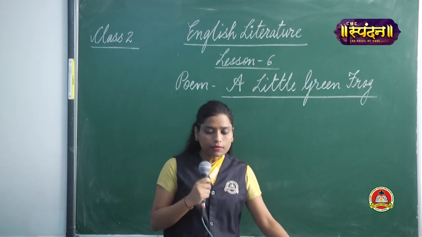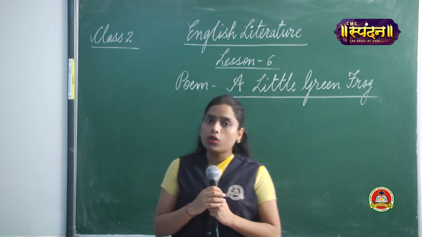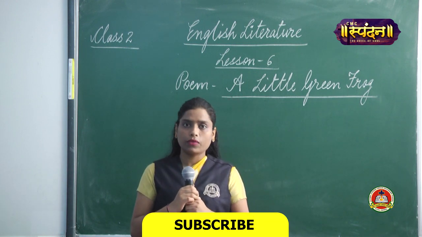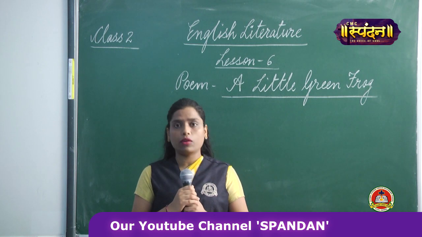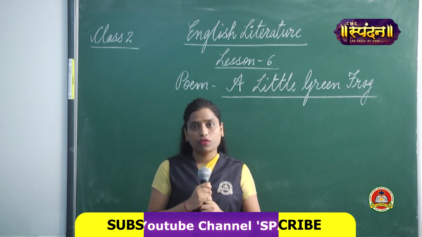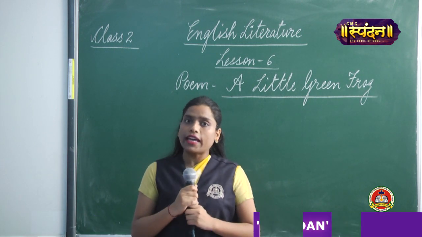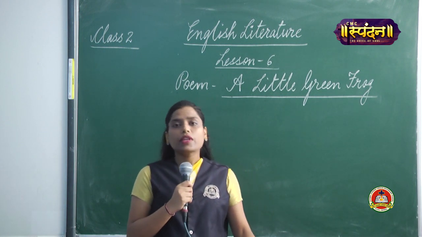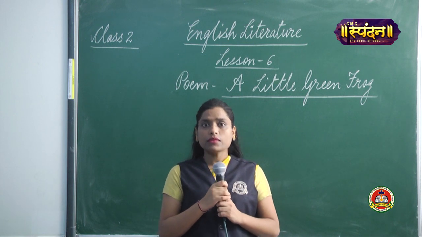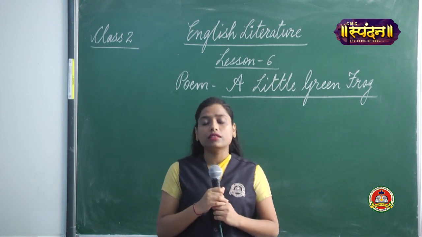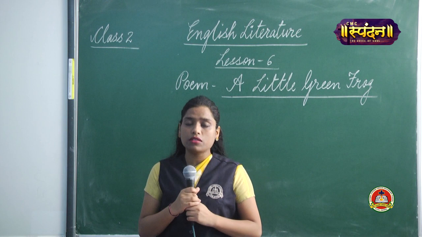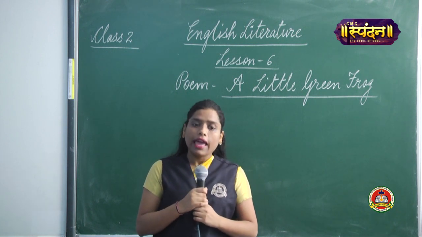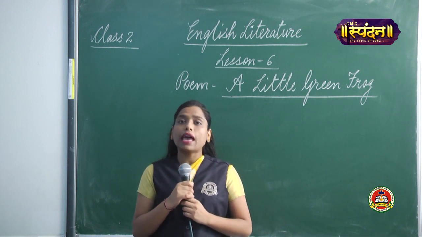So you all know what a frog is. I hope that you all must have seen a frog. You often find frogs in the rainy season. It's a small animal, and it is an amphibian.